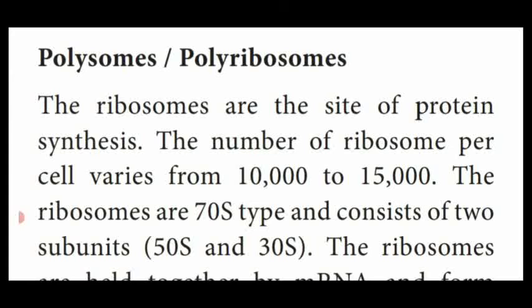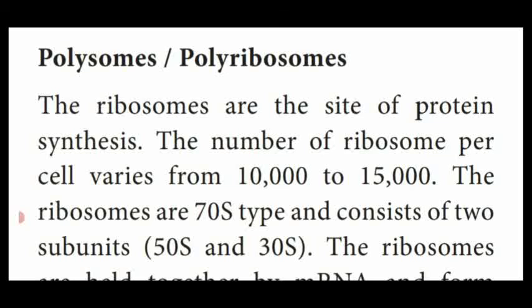Another one, polysome or polyribosome. So these are all the content which is present in the cytoplasmic region. We already saw that one. Cytoplasm consists of ribosome and cell inclusion, isn't it? So that is said to be ribosome, a small circular or bead shaped structure which is present in the cytoplasm.